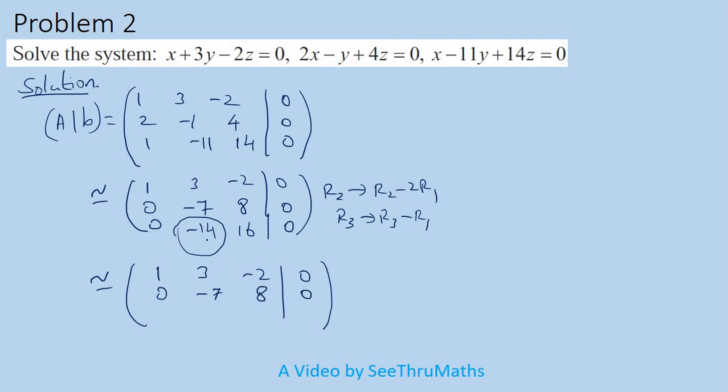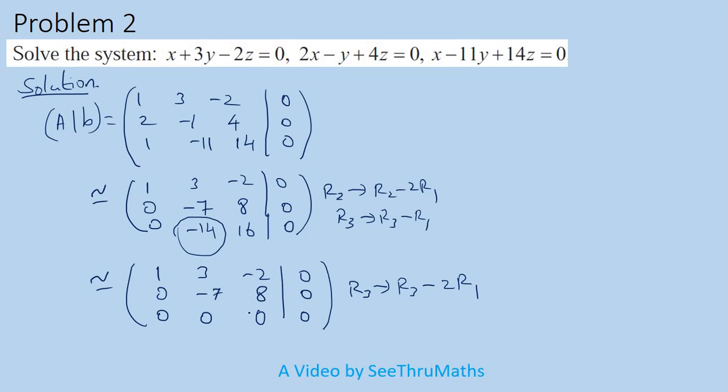So now what am I going to do? Row 3 is replaced by row 3 minus 2 times row 1. So what will happen? 0, 2 times 0 is 0, minus 14, minus of minus, that means plus 14, is equal to 0, 16 minus 16 is 0. If you see here, one row completely becomes 0.